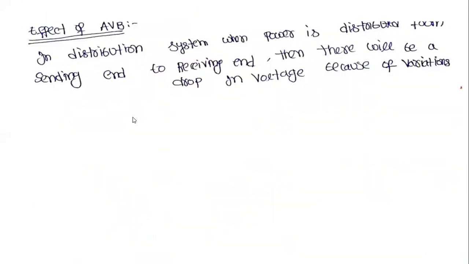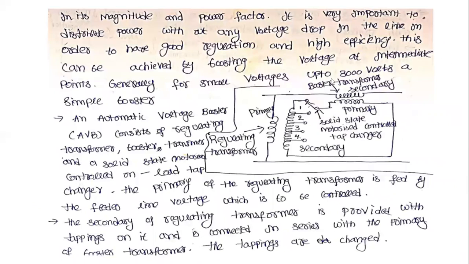Next, AVB. AVB means the automatic voltage boosters. This is the automatic voltage booster diagram. In this case, we connect the regulating transformer and also the booster transformer. The regulating transformer primary is connected to the supply voltage, and the secondary has a number of tappings connected to the solid state metal control switch.